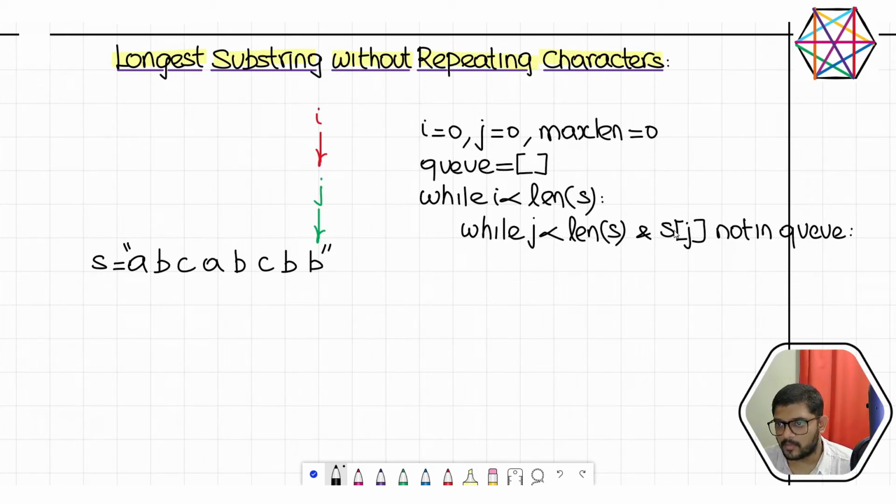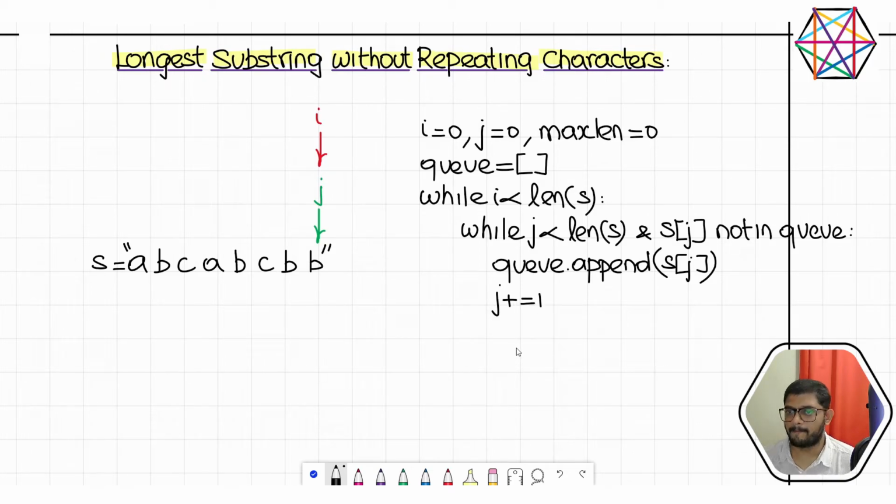So if Sj is not found in Q, then what are we going to do? Q.append of Sj, and of course we are going to increment j by one. We'll keep on incrementing j till we hit the end of the string or till we find the first repeating character. The moment we find the first repeating character, we exit this while loop and then immediately check the length of our queue.